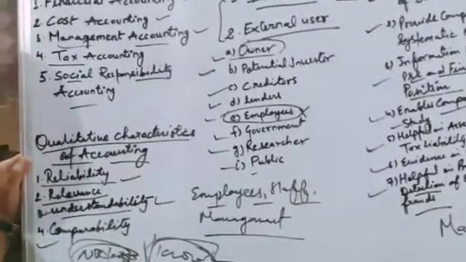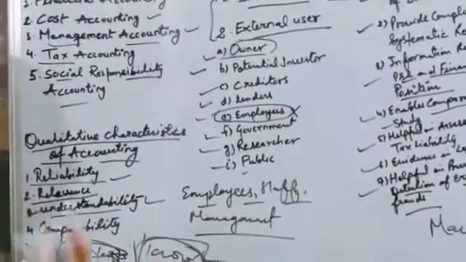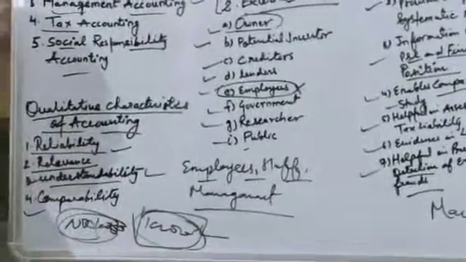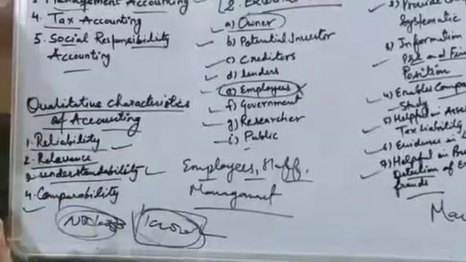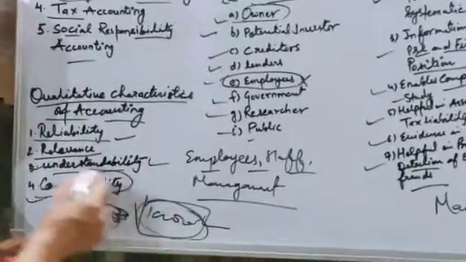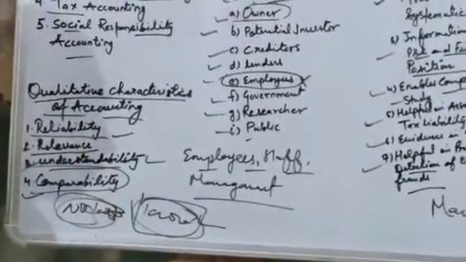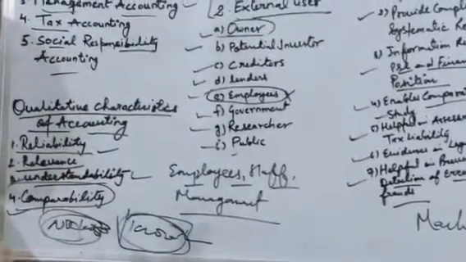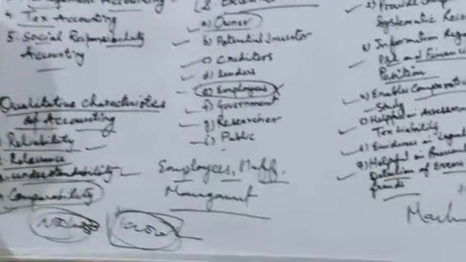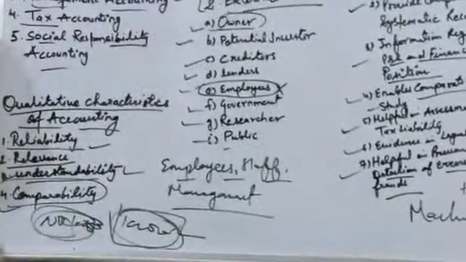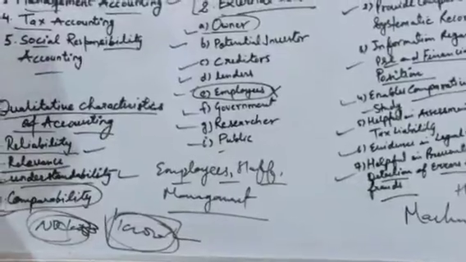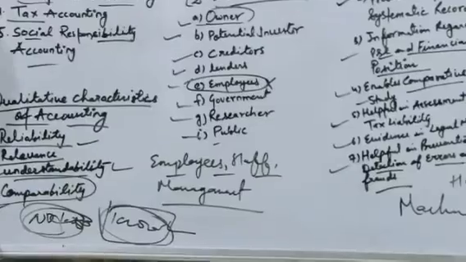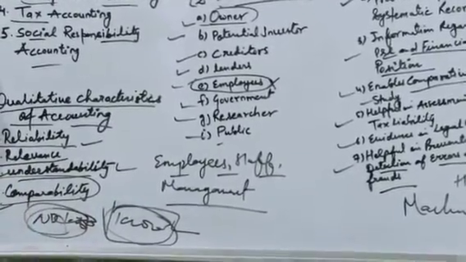If you want to compare your performance with your past performance, you can. If you want to compare your performance with other companies, you can also do that. Because of accounting, a qualitative factor, you are able to compare your accounts with previous year accounts or numbers, and with other companies. It is very easy because you are following all the principles and techniques of accounting. So all these are the qualitative characteristics of accounting.